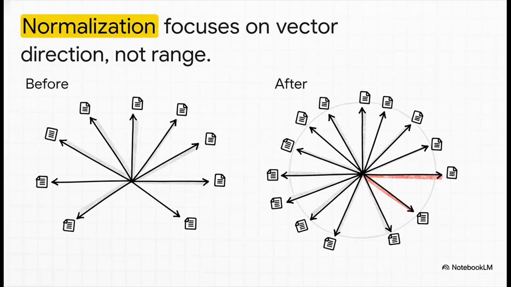Now, you're also going to hear the term normalization thrown around. And while it sounds a lot like scaling, there's a key difference. Instead of just squishing the range of the numbers, normalization is all about focusing on the direction of the data.